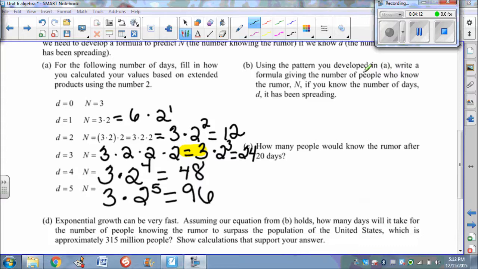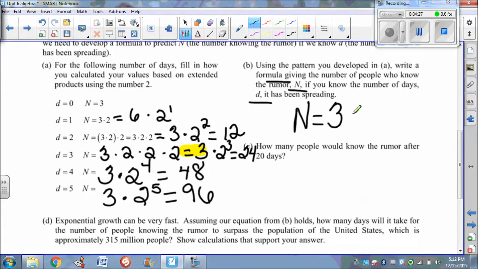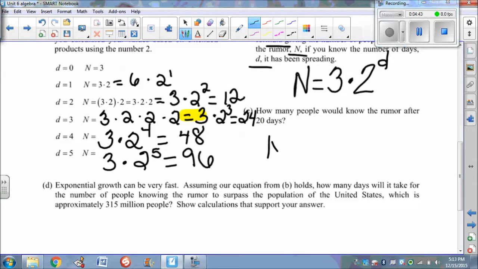So working with this pattern, let's come up with a formula for the people who know the rumor, N, after D days. So N equals, we start off with that initial 3 people times, what's my growth? What is it doing each day? It's doubling, and as we saw in this pattern, it's raised to the number of days. So there's our general formula for this. So now we're able to figure out how many people know this rumor after 20 days.